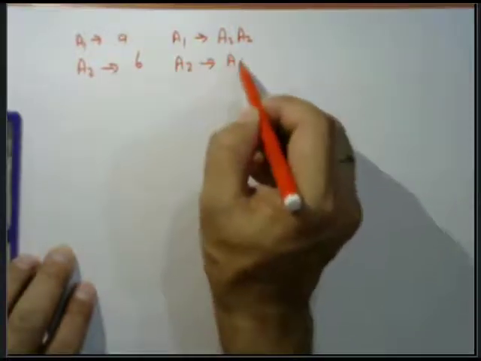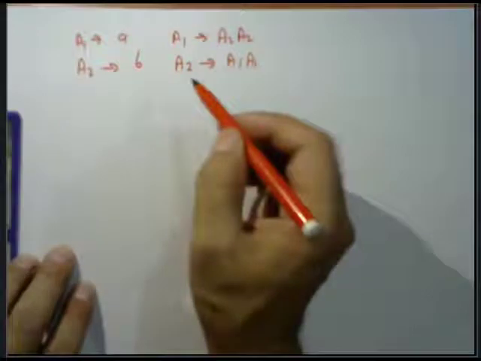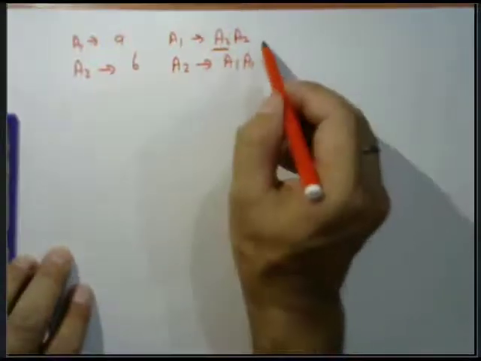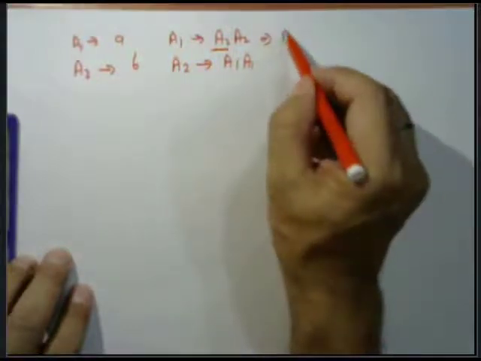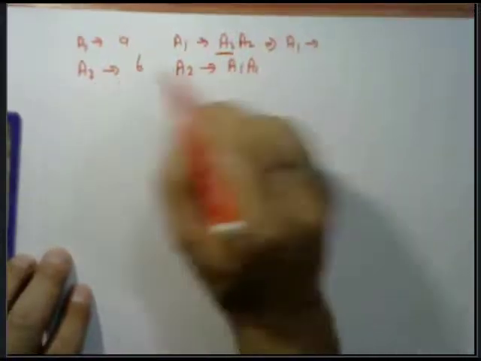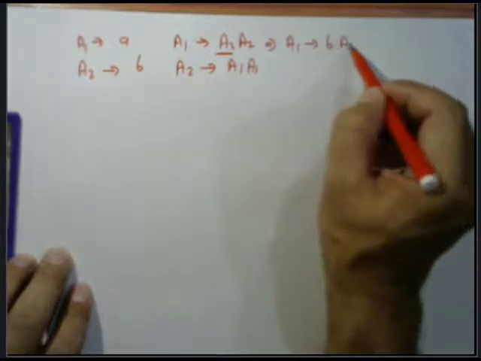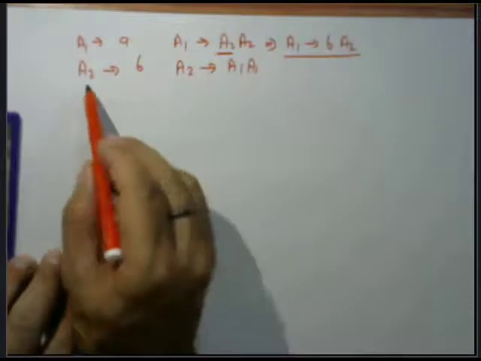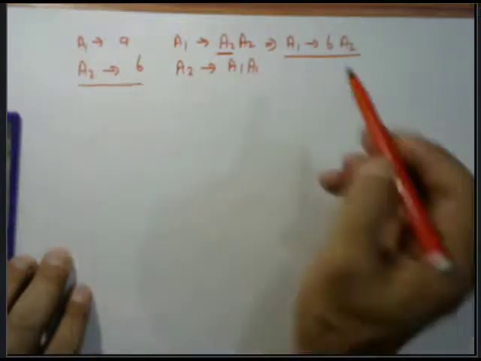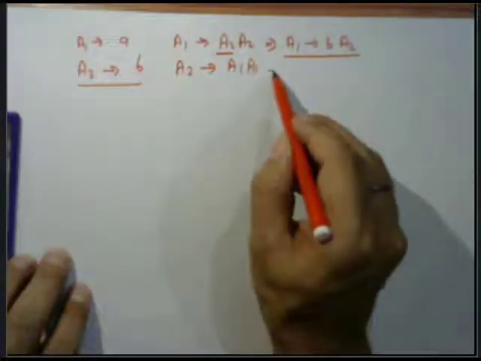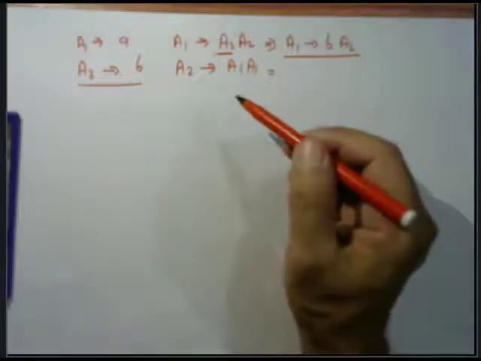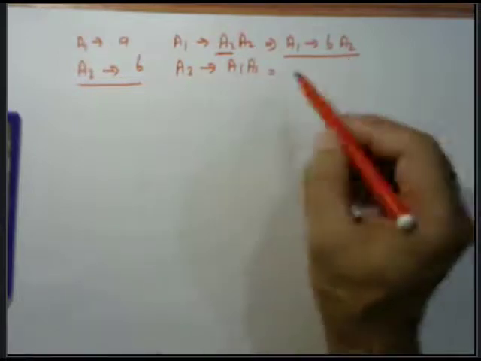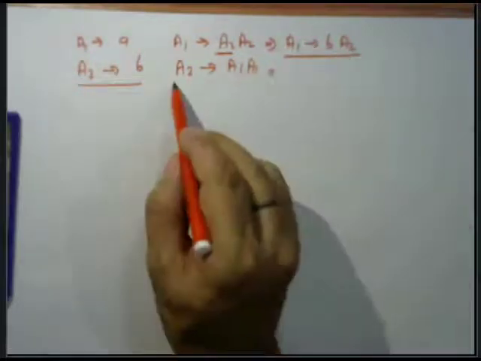This A1 tends to A2 can be replaced by putting the value of A2, which is BA2, because this is the higher order production, so we can replace it. Similarly we can replace this one, but this one is lower order, so we cannot replace it, and this production is taken as usual.